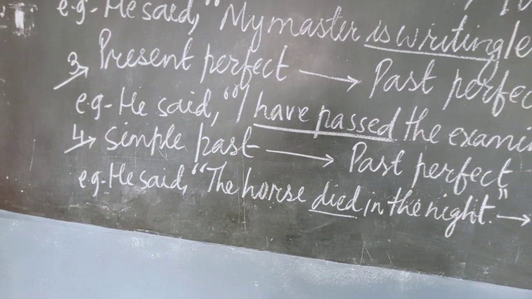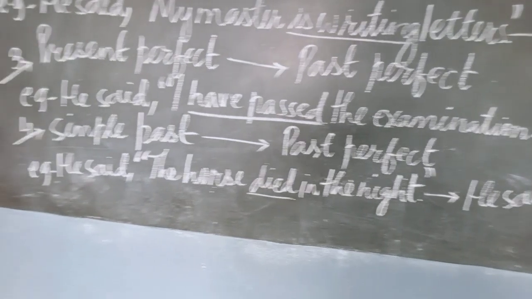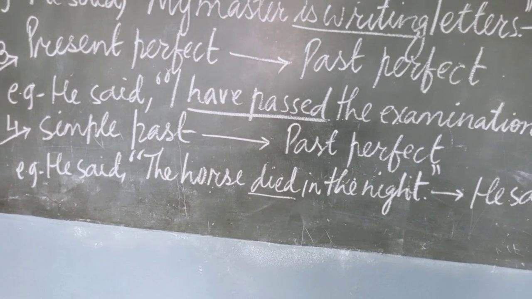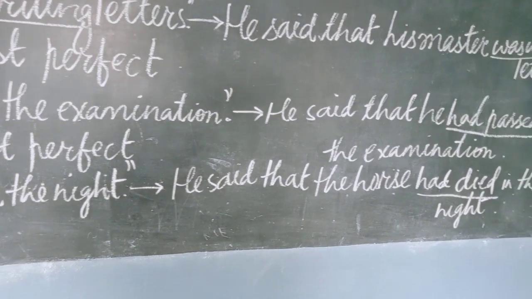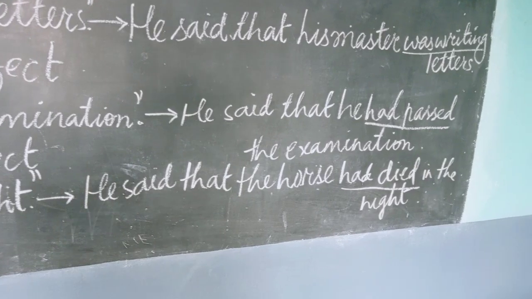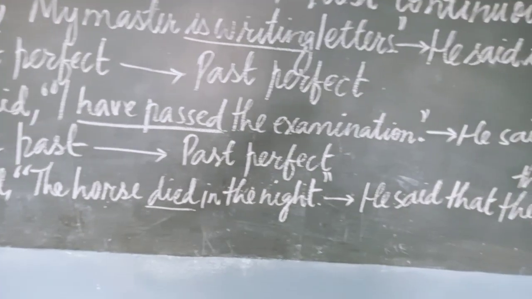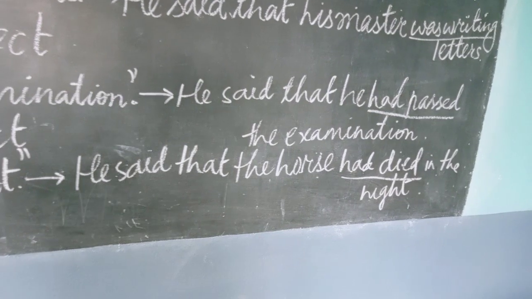Next, simple past will change into past perfect. Example, he said, "The horse died in the night." Indirect speech, he said that the horse had died in the night. See, here only died is there, so it is simple past, and in indirect speech it has become had died.